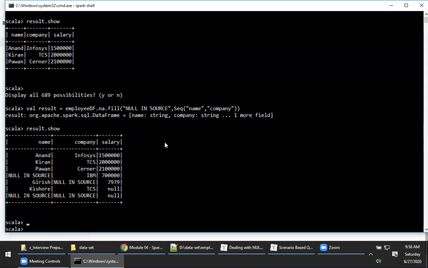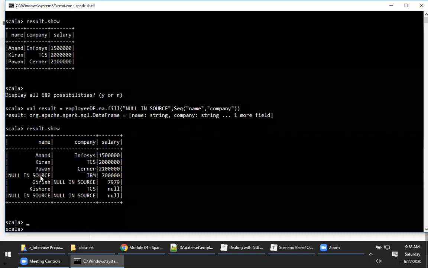Now please look at this. We are adding, we are not rejecting anything. Can you see this? Still we have null values here. But for the other columns which have null in source, for example, I am considering only name and company in this example. Wherever there is a null value, I will tend to use null in source.